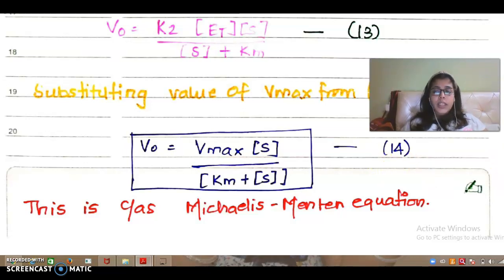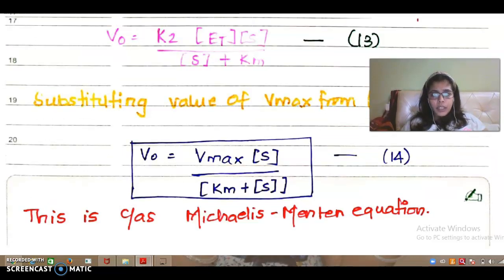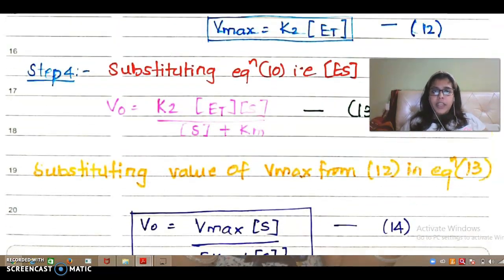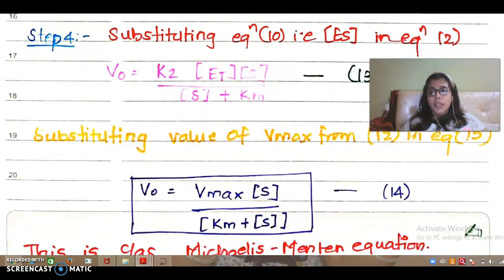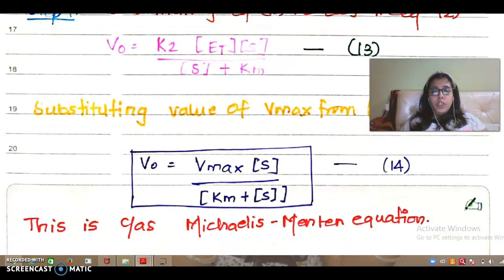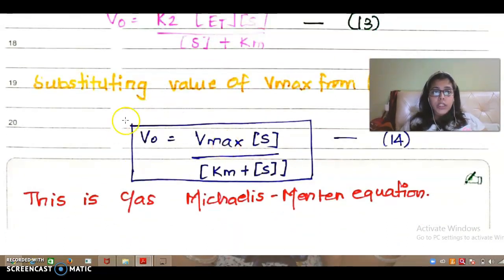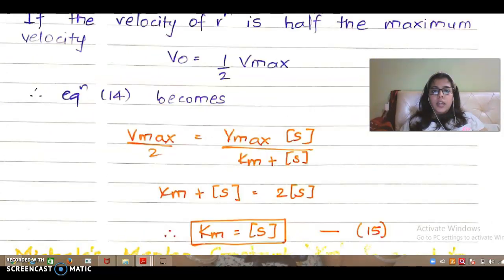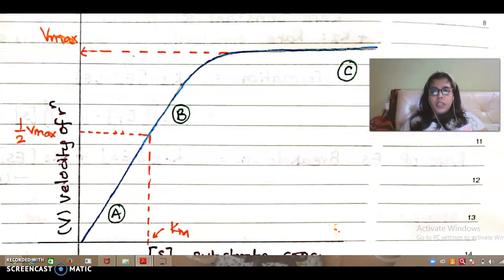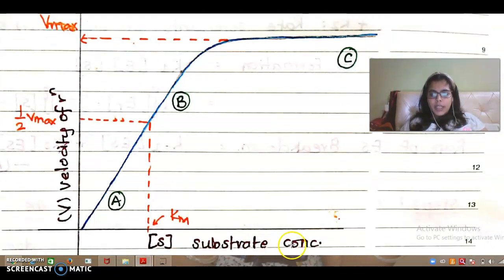Go through each step slowly as and when I show you in the PDF, and try and write it so that you understand how the Michaelis-Menten equation is derived. This equation finally gives us the velocity of the reaction, that is the rate of reaction, which is given by a nice graph, with substrate concentration on the x-axis and velocity on the y-axis.